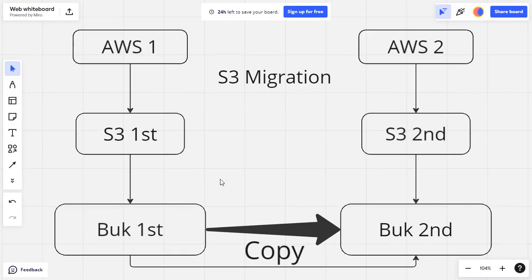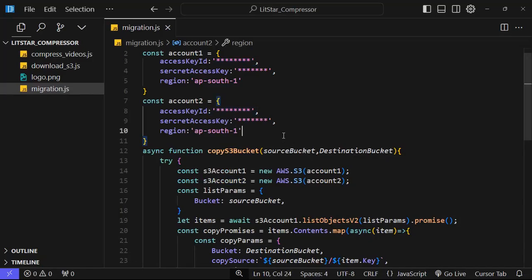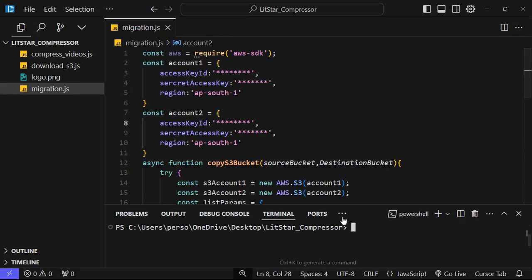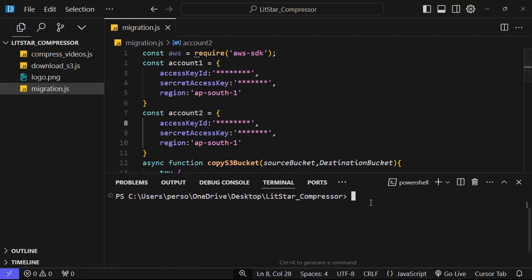So I hope you understand the logic and the code, how it is done. Now there can be a little bit of an issue in your code when you run it. So how can we run it? Just write node migration.js, hit enter, and you can easily migrate your data. If you get an error that AWS is not found, then you can run npm i aws-sdk.